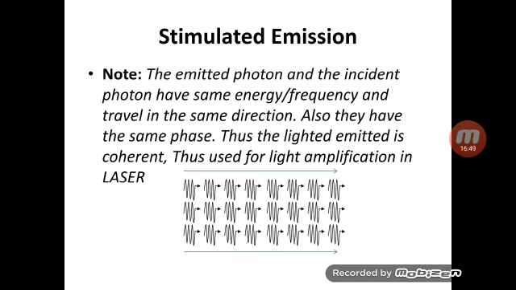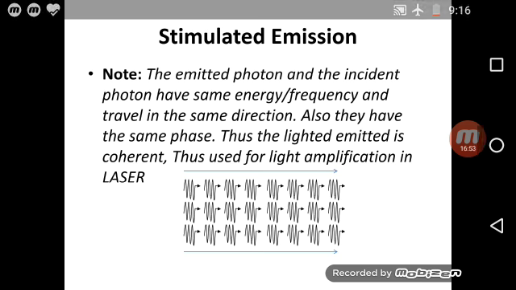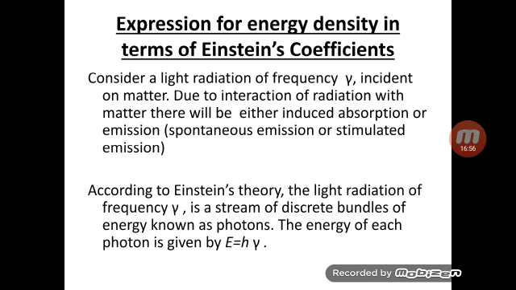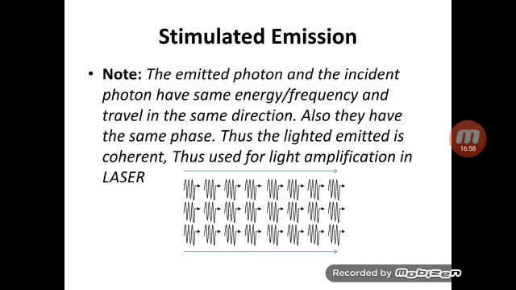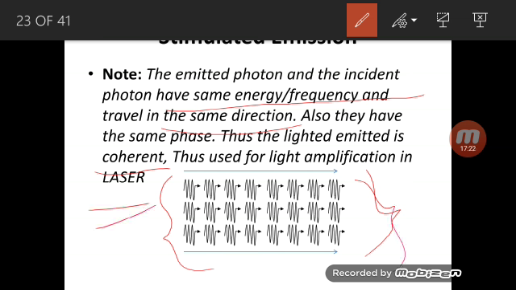For stimulated emission, note that the two photons which are emitted have the same energy or frequency, and they have the same direction. All the photons are moving in the same direction, with the same energy. Therefore the light obtained in stimulated emission is coherent. Since it is coherent, having the same direction, we use this process in the laser.